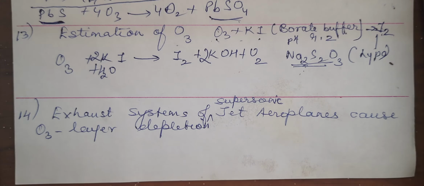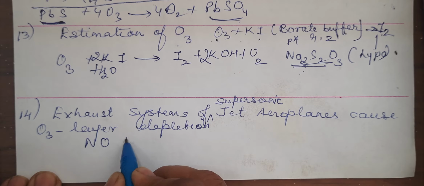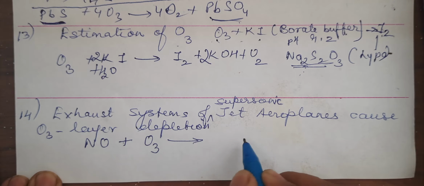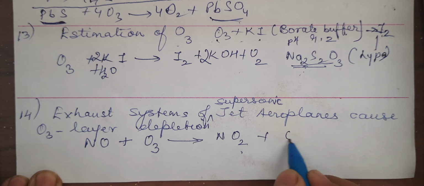Clear? Exhaust systems of supersonic jet aeroplanes cause ozone layer depletion. Actually, you must have seen many times when aeroplanes are flying in the air, you'll find a white colored trail. That is actually nitric oxide gas, NO, that reacts with ozone which is there in the atmosphere, and it results in the formation of NO2 plus O2.